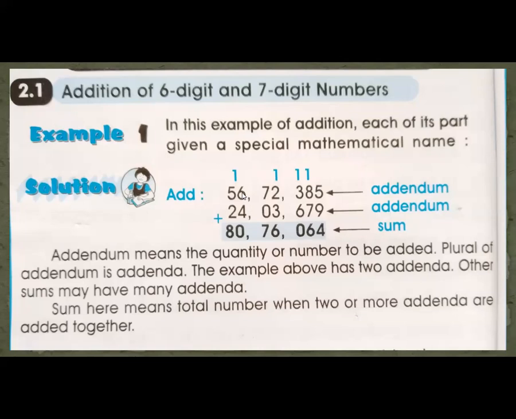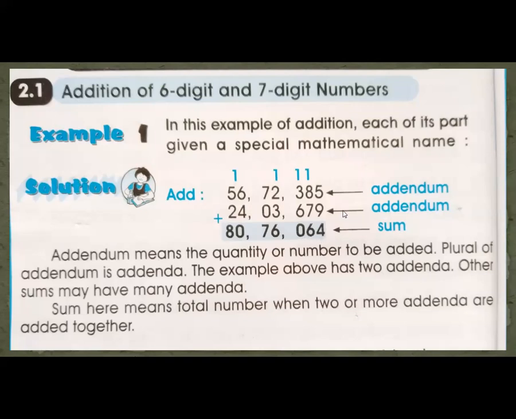Now come to lakhs. 6 plus 4, 10: 0 here and 1 carry. 5 plus 2, 7, plus 1, 8. So your answer is 80 lakh 76,064, because at the hundreds place the answer is 0.